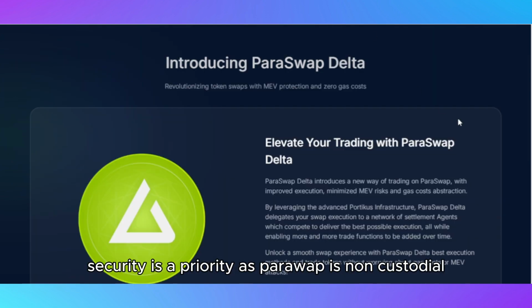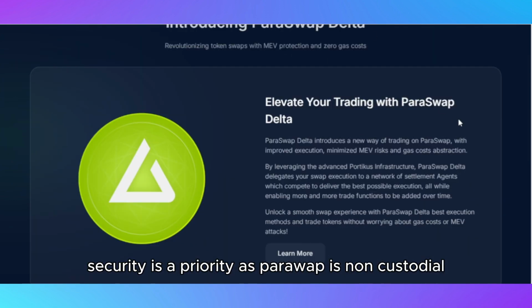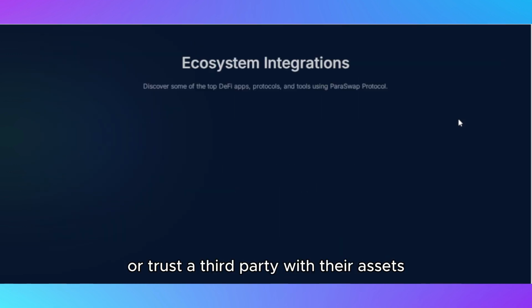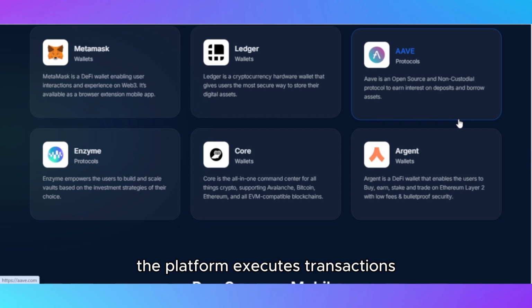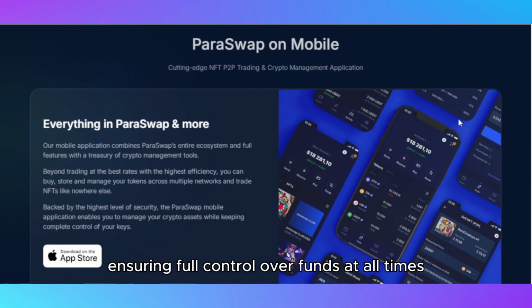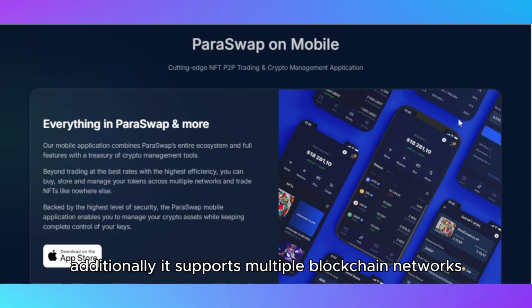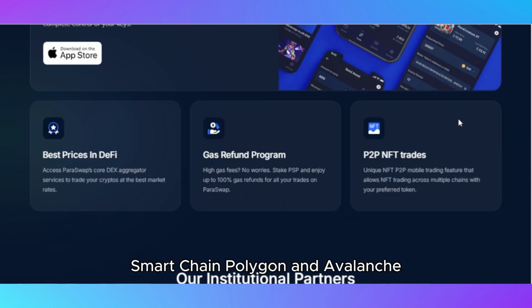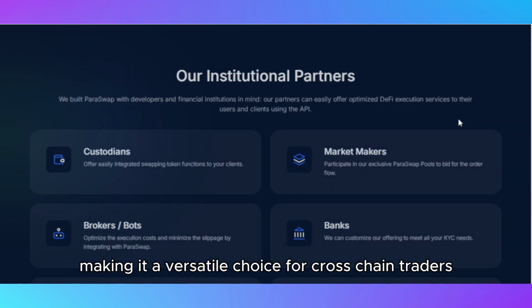Security is a priority, as ParaSwap is non-custodial, meaning users never have to deposit funds or trust a third party with their assets. The platform executes transactions directly from users' wallets, ensuring full control over funds at all times. Additionally, it supports multiple blockchain networks, including Ethereum, Binance Smart Chain, Polygon, and Avalanche, making it a versatile choice for